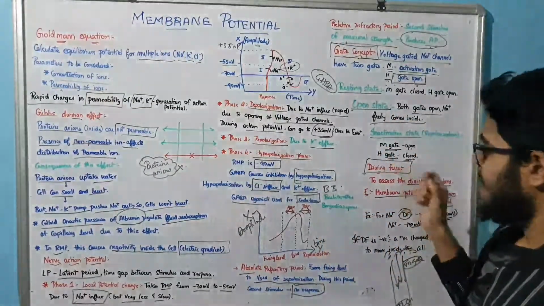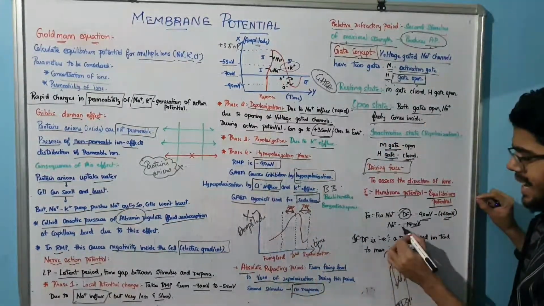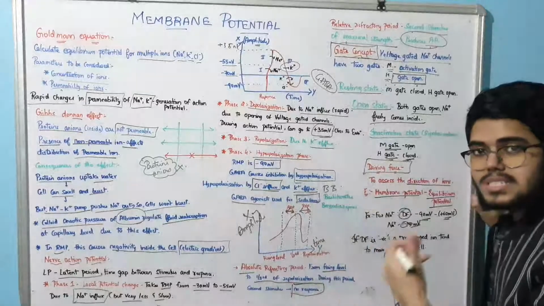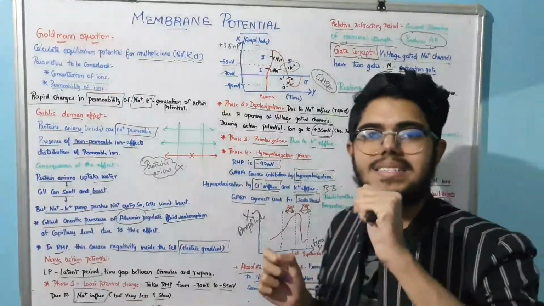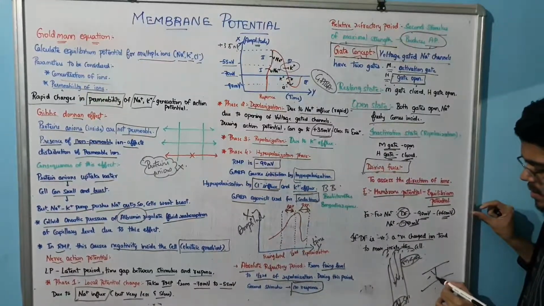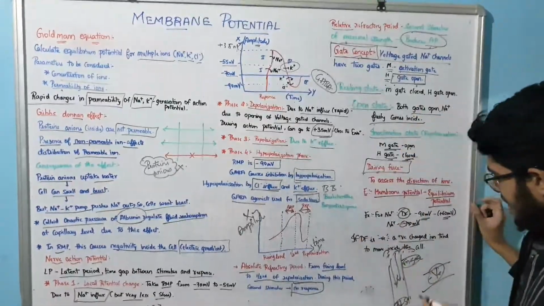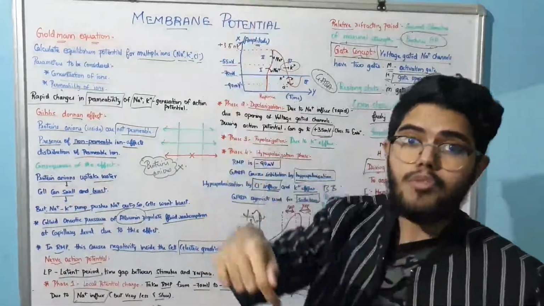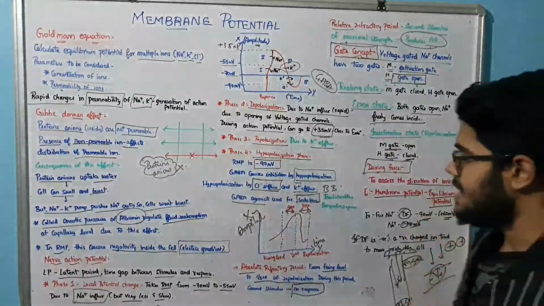The driving force for sodium is minus 150 mV, which tells that this negative value is large. When the driving force is more negative, a positive charge ion tends to move inside the cell. Yes or no? Am I right? See, the cell is more negative, which means it attracts the positive ions. So a positive charge ion will tend to move inside the cell. That is the beautiful concept of the driving force.